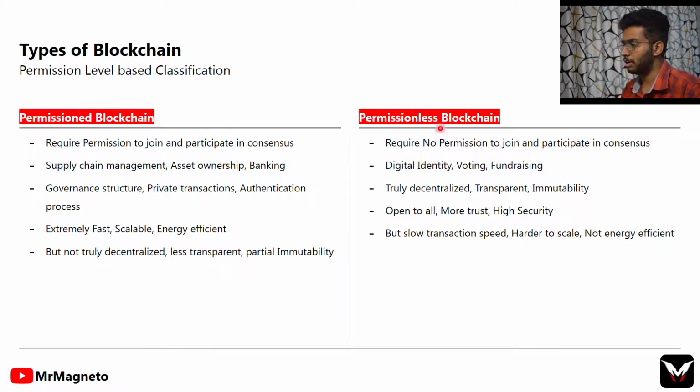And in the case of permissionless blockchain, it doesn't require permission to join and participate, and it is open to all, with more trust, and it has higher security also. Like Bitcoin, it has higher security. So that's the difference between these types of blockchain.